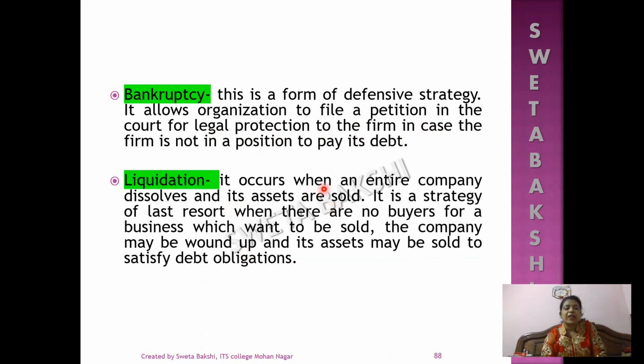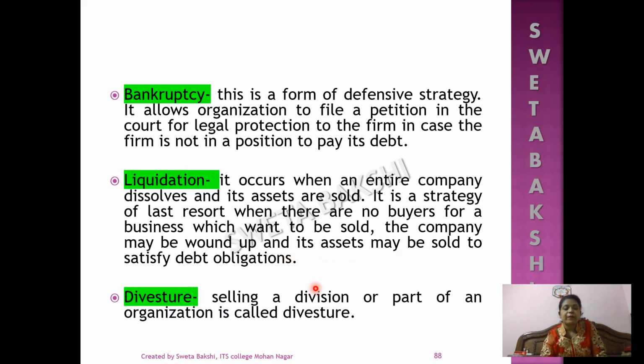Liquidation. It occurs when an entire company dissolves and its assets are sold. It is a strategy of last resort when there are no buyers for a business which wants to be sold, and the company may be wound up and its assets sold to satisfy the debt obligations. Divestiture. Selling a division or part of an organization is called divestiture.